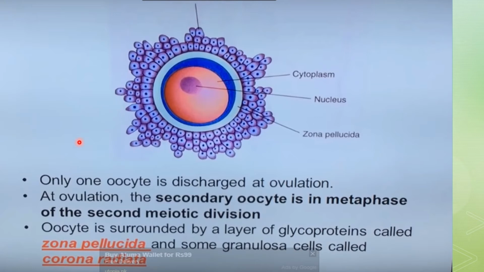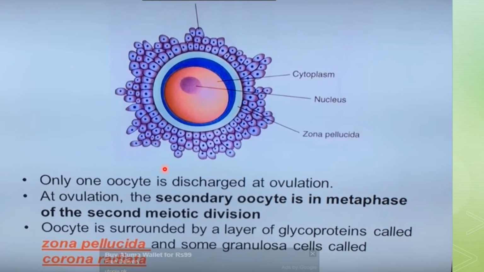So what will happen at the time of ovulation? LH hormone level will increase, and this is called luteinizing hormone surge. And under that, previously it was a primary oocyte which has completed its first meiotic division, and it was arrested at prophase 1.